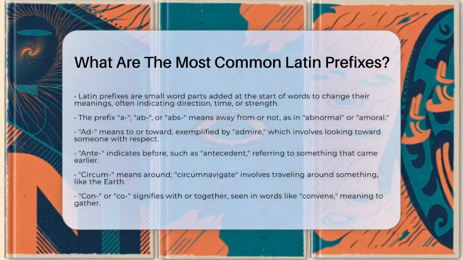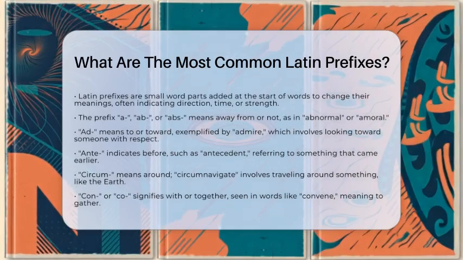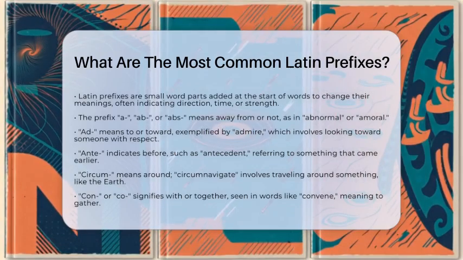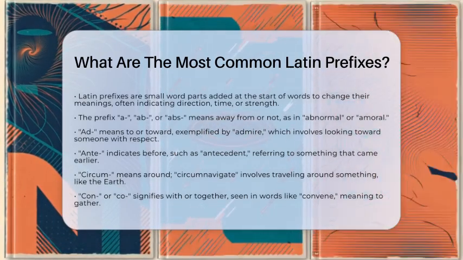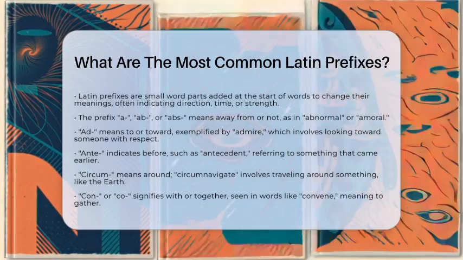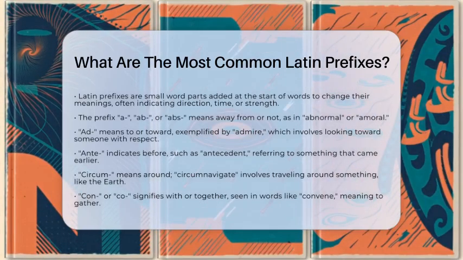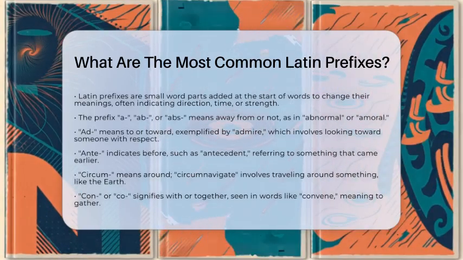Latin prefixes are added to the beginning of a root word to give it a new twist. They often tell us about direction, location, time, or even how strong something is. Since English borrows a lot from Latin, knowing these prefixes helps us understand many words better.